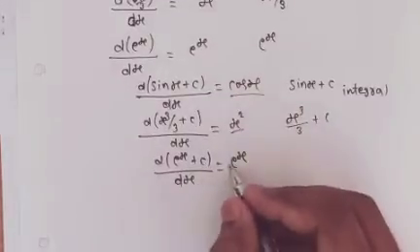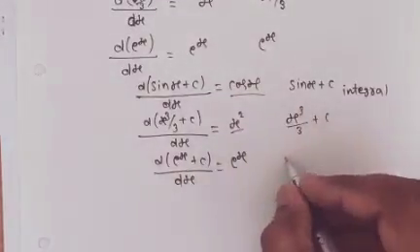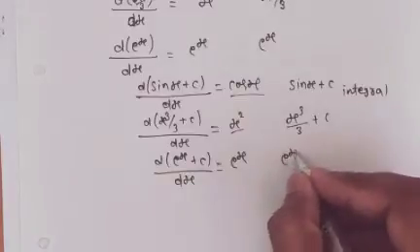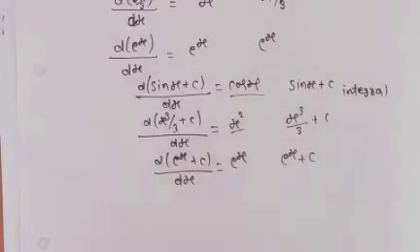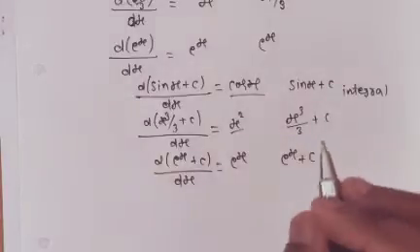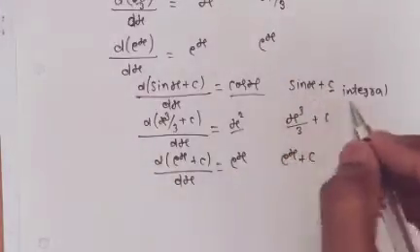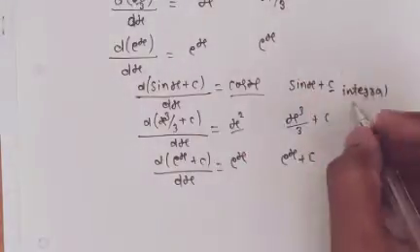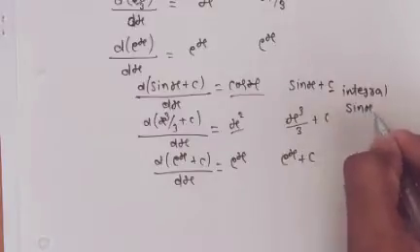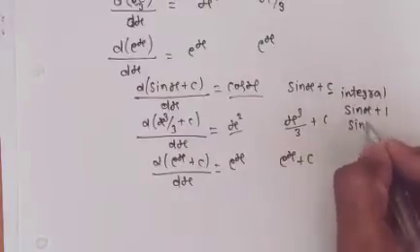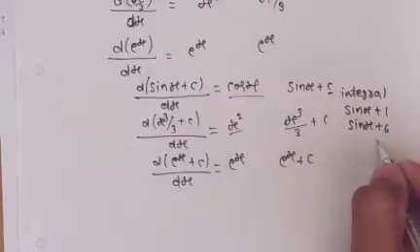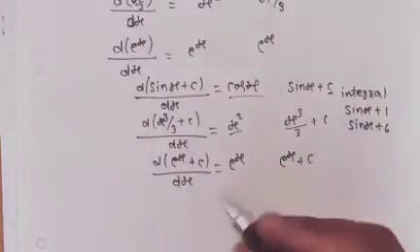Similarly, the integral of e^x is e^x plus c. Here this c can be 1, 2, 3, 4, 5, 6. For example, sin x plus 1, sin x plus 6, and 5, 4, 2, any constant.